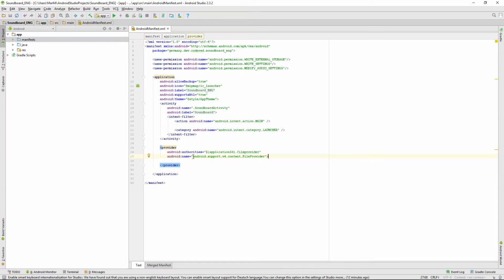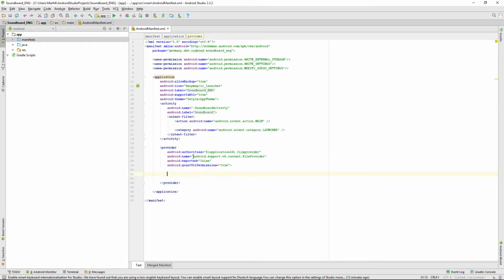Then we want to give it a parameter that's called exported, and we don't want to export our provider, so we're just setting that to false. And we want to grant URI permissions to the app where we send in files. So grantUriPermissions true.